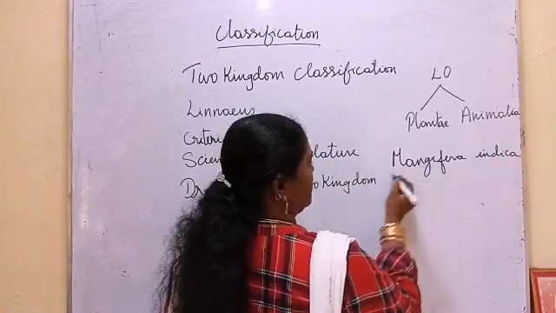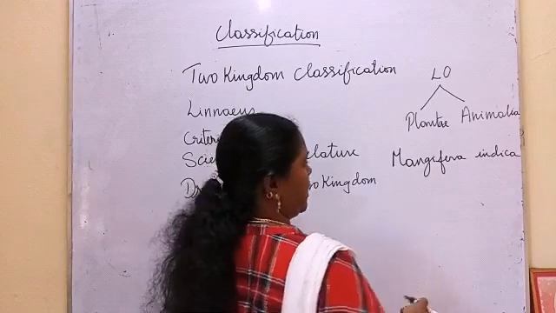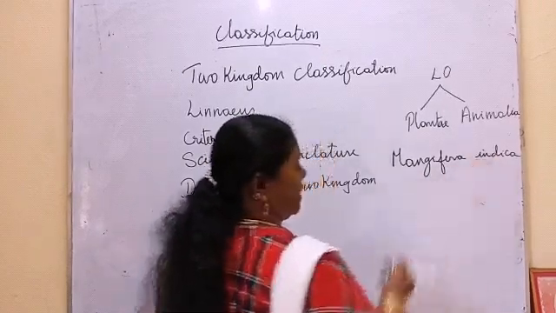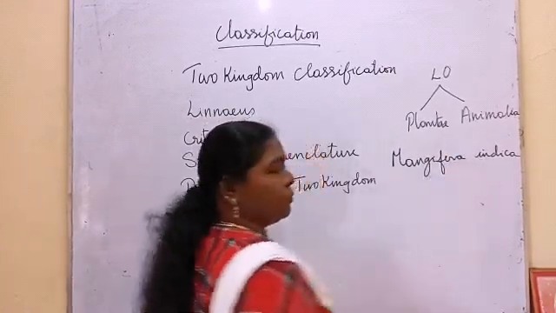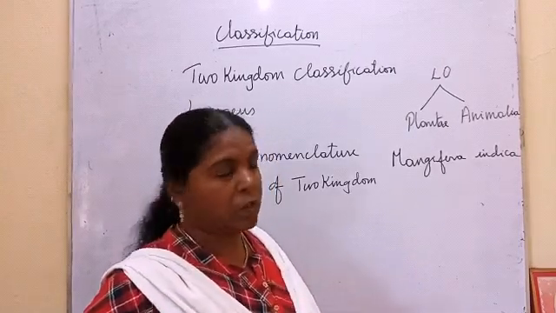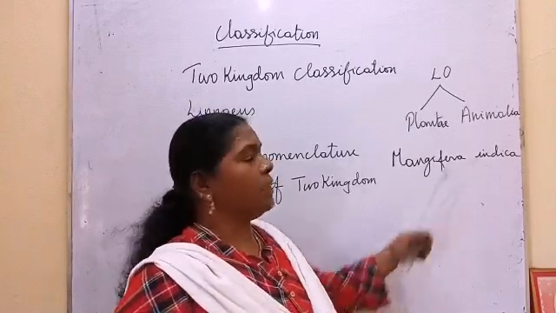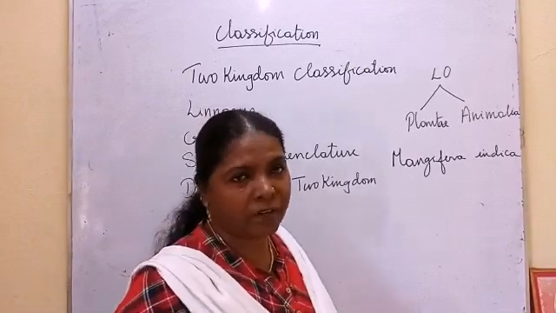So this is the generic name. The generic name should start with a capital letter and the specific name should start with a small letter. There should be a space between these two, and the same name should not be repeated. So all these are the rules to follow for the scientific name, binomial nomenclature.